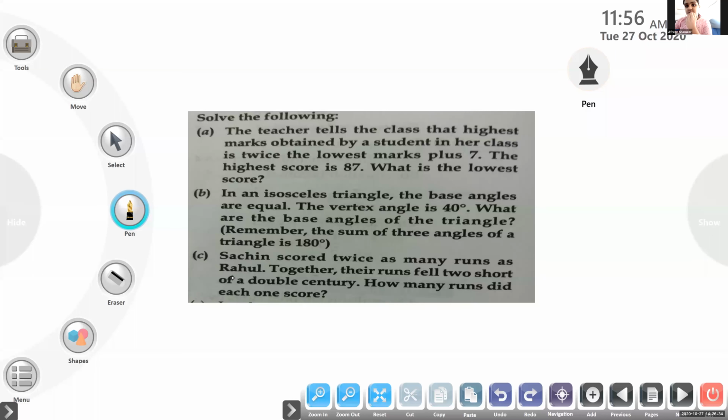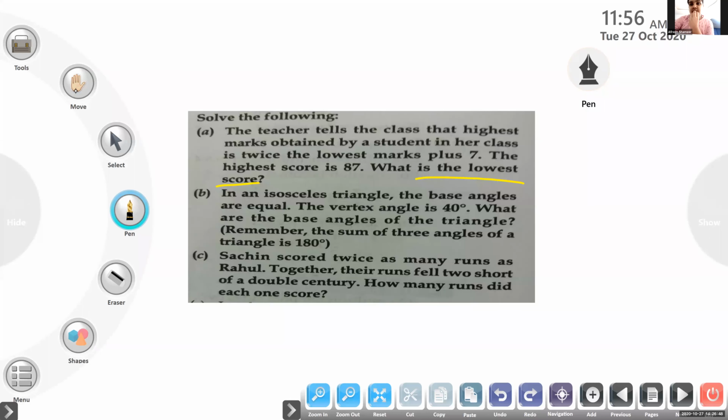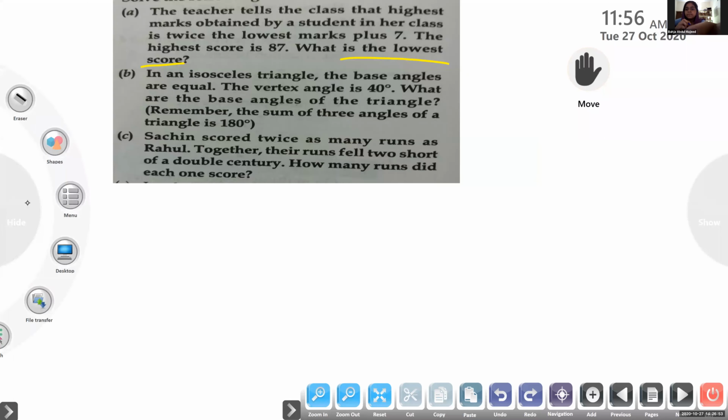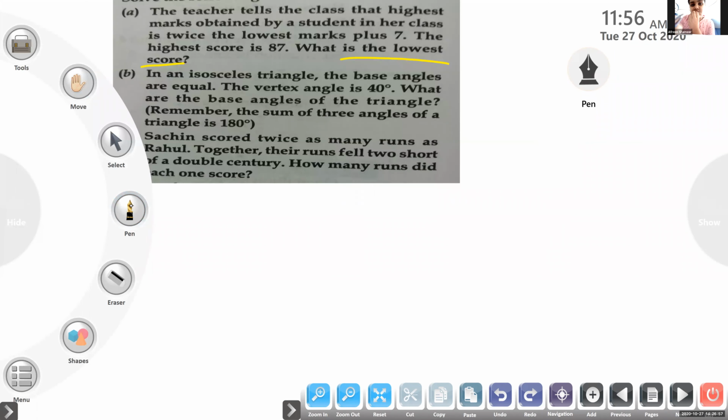Think of it. How can you frame an equation and tell me? First, what is the lowest score? Let the lowest score be equal to x. Then 2x plus 7 is equal to 87. Yes, we'll do it.